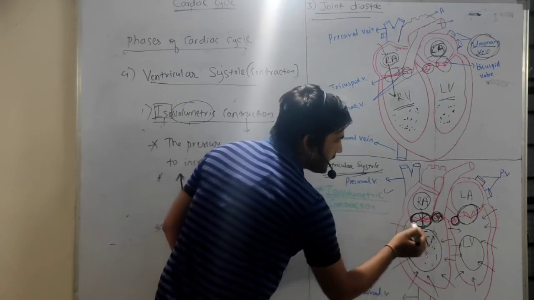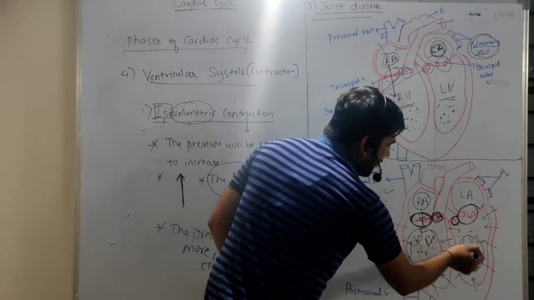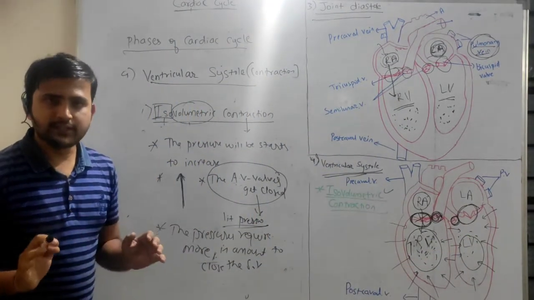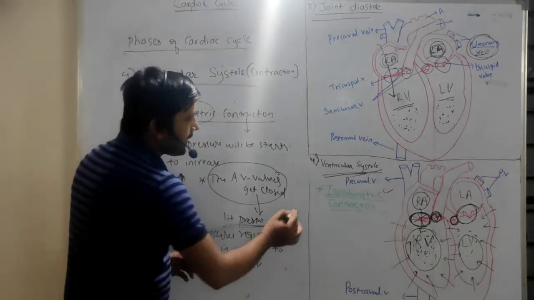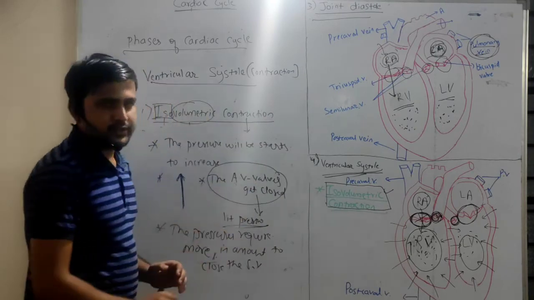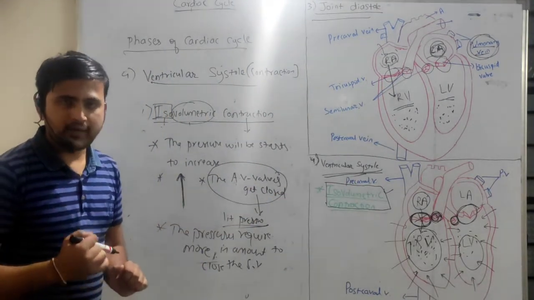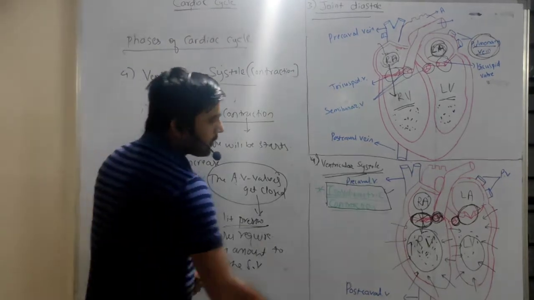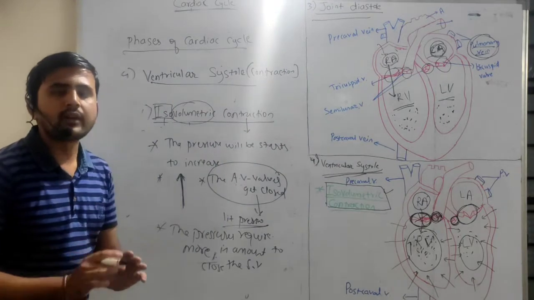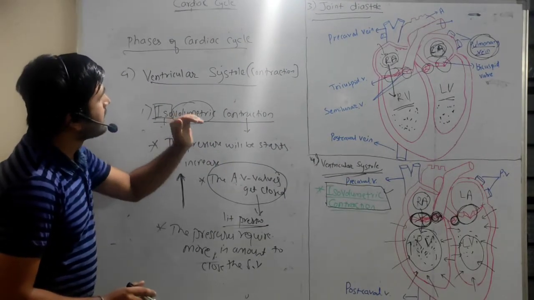The volume present in the right ventricle and the volume present in the left ventricle is constant. That will not be changed. That's why the term isovolumetric contraction is used, because the volume present in both ventricles is the same. It is not changed. Okay. So this is about the ventricular systole.